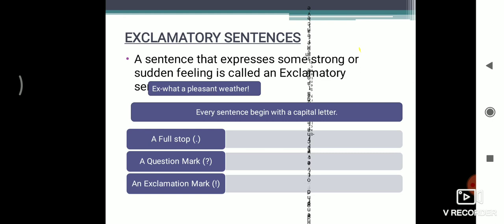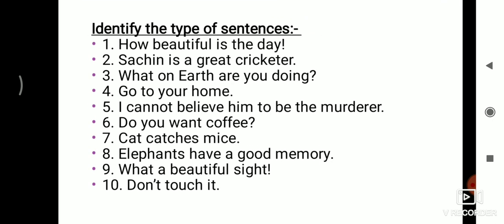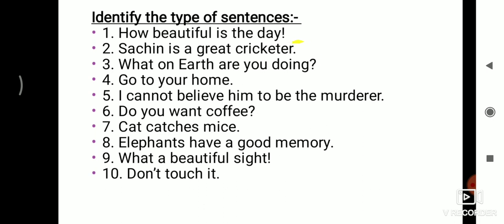Now let's do a small exercise for practice. Look at these sentences and identify the type of sentences. The first one is, how beautiful is the day. So here an exclamation sign is given and this is a feeling. So this is a strong feeling, how beautiful is the day. So this is an exclamatory sentence.